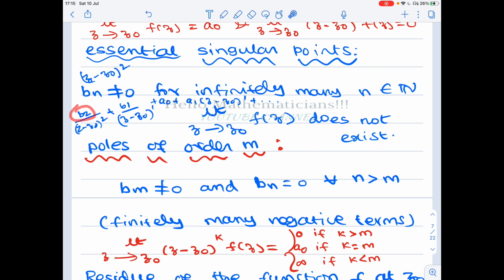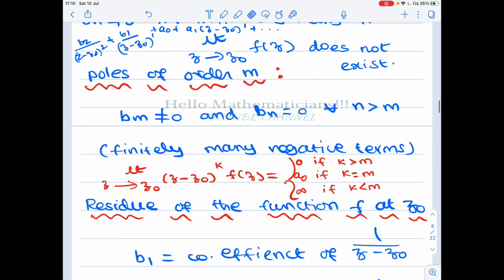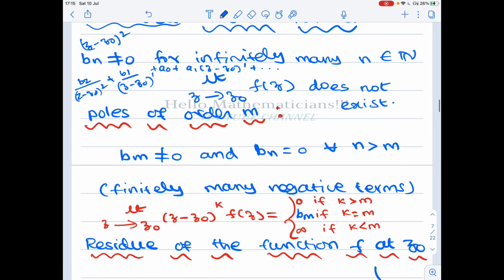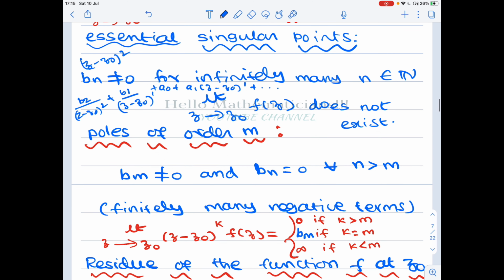You will get only b2. In other words, this value will be bm. I hope you are following me.